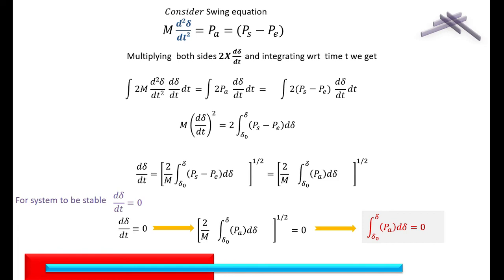Ultimately, there is the damping torque, which is counteracting the swinging of the delta, and it settles down to a value. Here there is an accelerating area as well as a decelerating area. If both areas are equal, then the system is stable. Ultimately, at the end, when it settles down to a new value, if the accelerating power is equal to 0, then the system is stable.